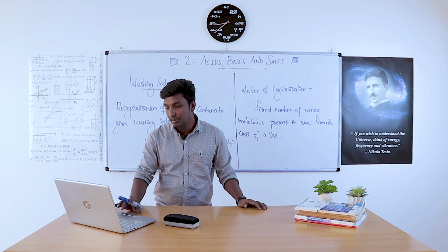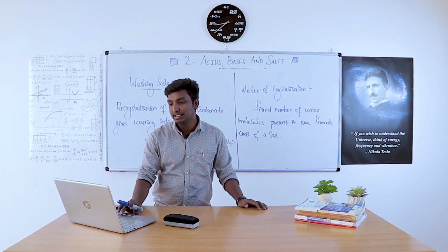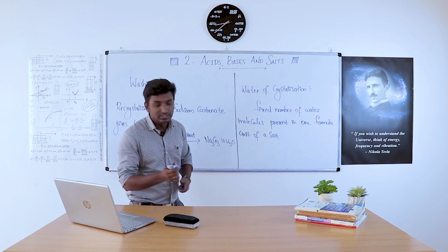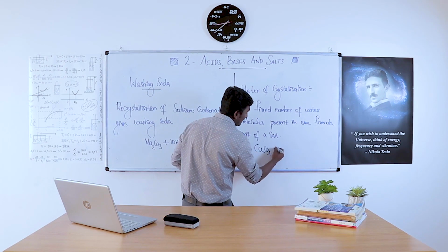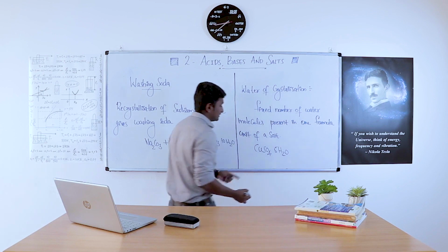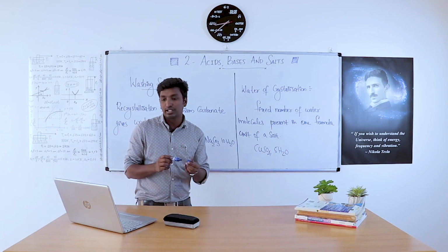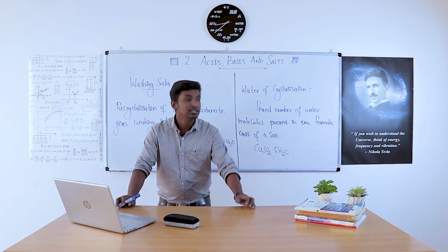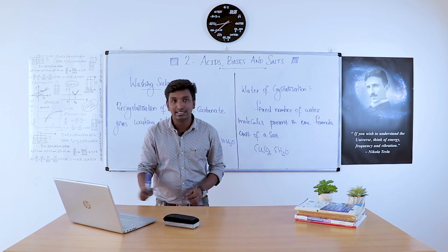Then what do you mean by water of crystallization? Water of crystallization is the fixed number of water molecules present in one formula unit of a salt. For example, CuSO4, 5H2O. Here it is 5H2O. Then CaSO4, half H2O, can also be written as an example for water of crystallization.